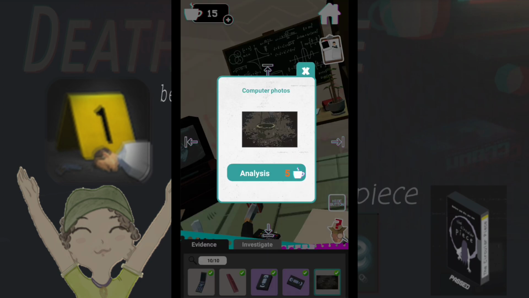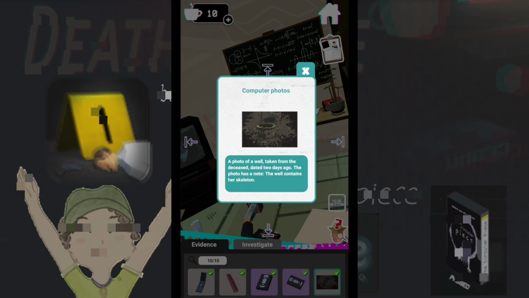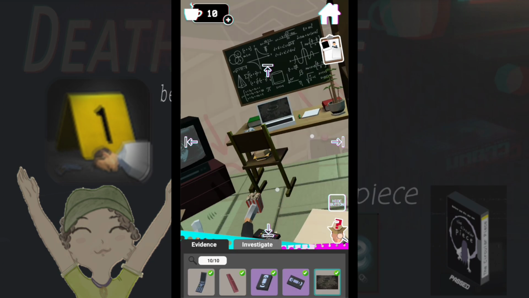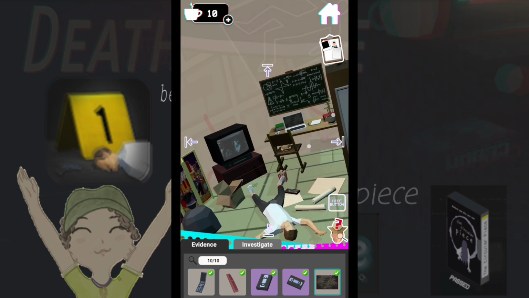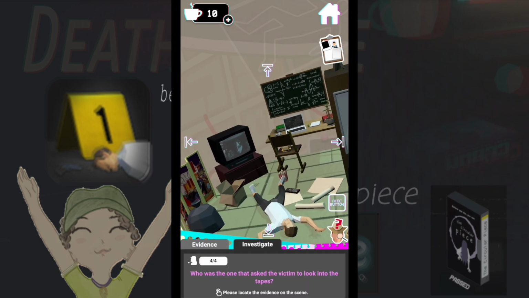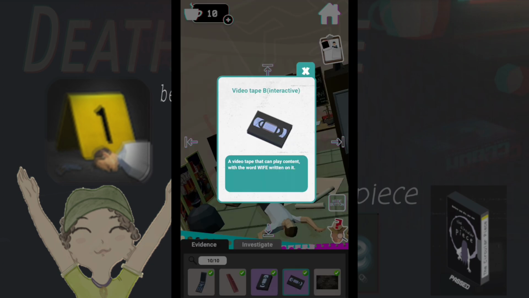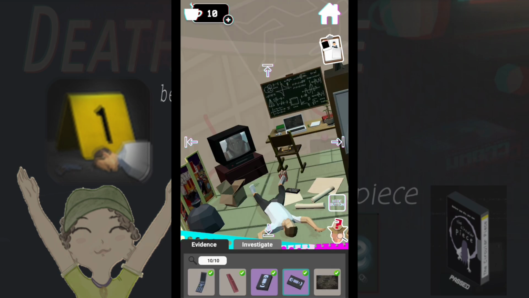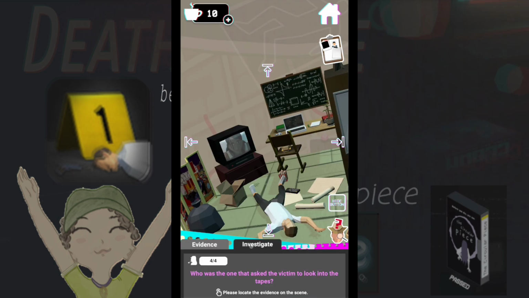Computer photos. A photo of a well, taken from the deceased, dated 2 days ago. Did he die 2 days after he took the photo? The photo has a note. The well contains her skeleton. Who? The skull, rather, the owner of the skull. What about the wife? What in the law is going on?